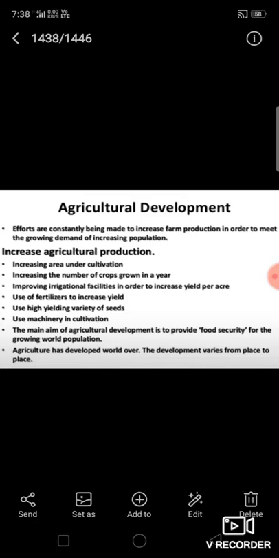First, increasing the area of arable land, improving the method of farming and irrigation, use of high yielding quality seeds and ensuring the availability of fertilizers, pesticides, insecticides, etc. Encourage the use of high technology agriculture equipments like tractor, combine, harvester, etc. Ensuring the availability of transports and storage facilities.